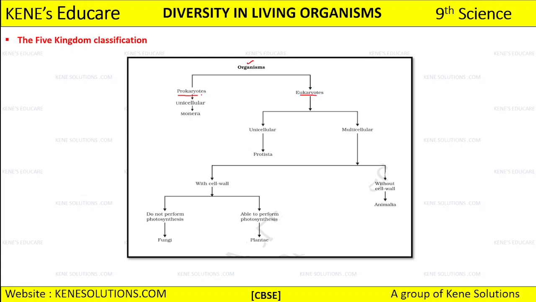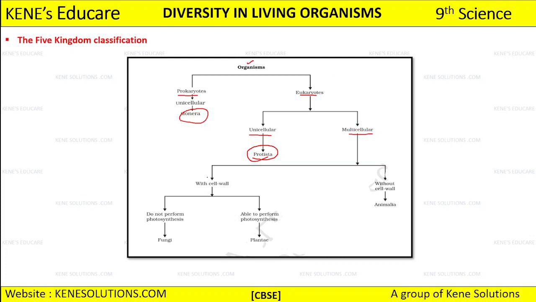All unicellular prokaryotic organisms are included under prokaryotes. Kingdom Monera comes under these prokaryotes. After that we have eukaryotic organisms, which we further divide as unicellular and multicellular. Eukaryotic unicellular organisms are Kingdom Protista.